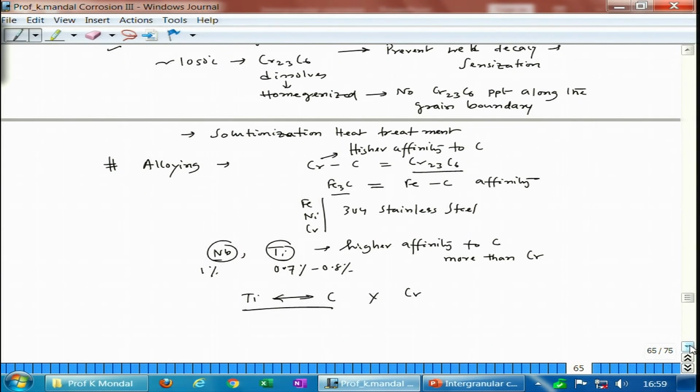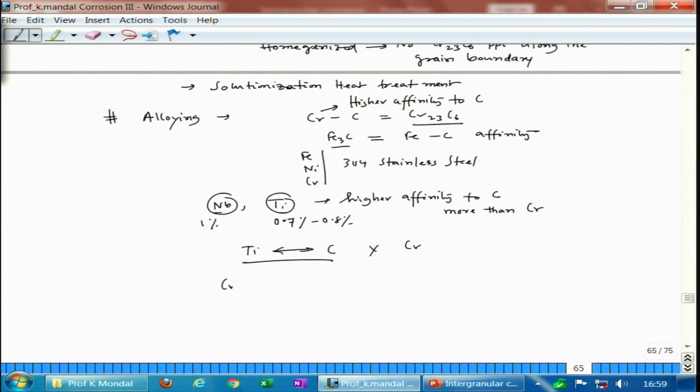Now, the question is, for the chromium carbide to form, you need a critical amount of carbon. As we have seen, as the carbon content decreases, chromium carbide formation becomes more and more difficult, because the nose time in that time temperature sensitization diagram goes to the extreme right.